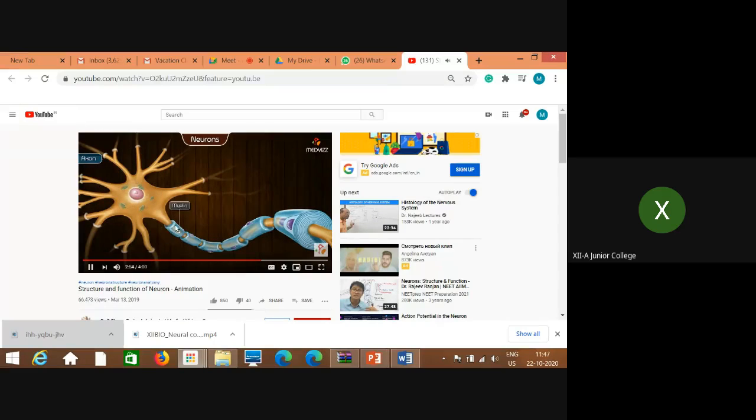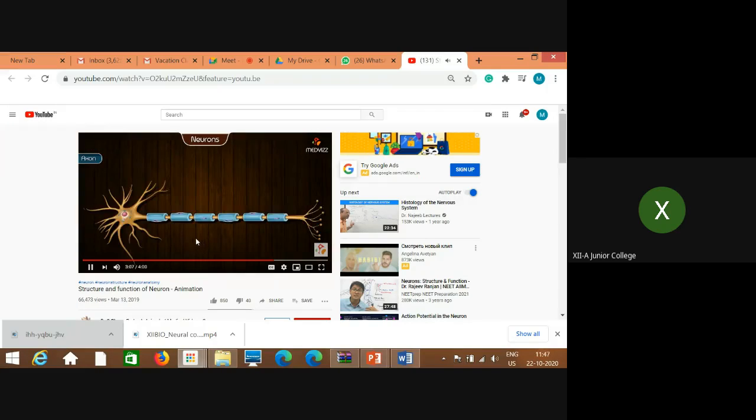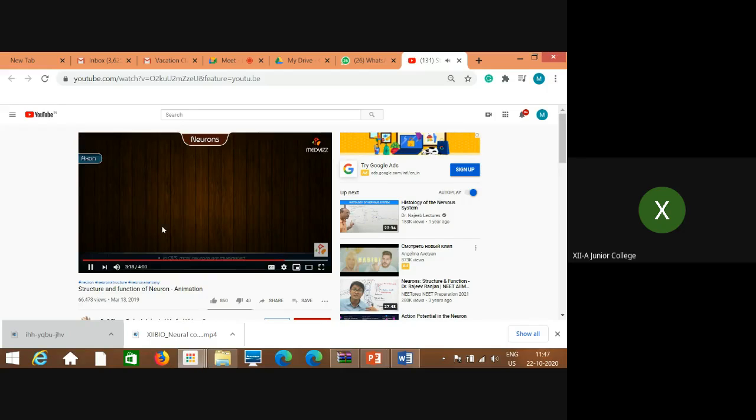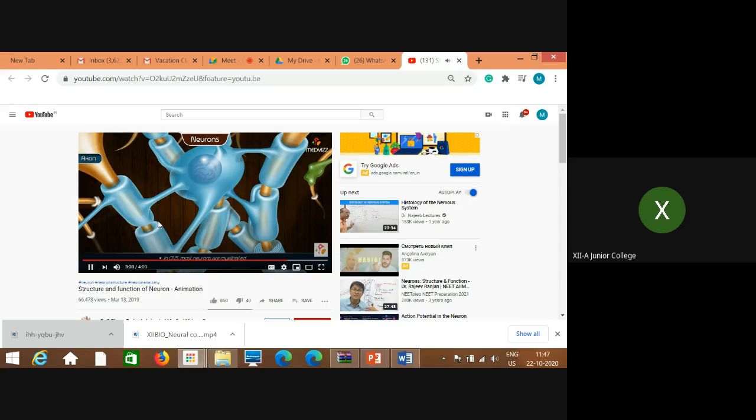This is the sheath of myelin. It is wrapped around the axon, and in between, in some areas there is no sheath, and that is called the node of Ranvier. It shows the peripheral nucleus of each Schwann cell. In the CNS, most of the neurons are myelinated.